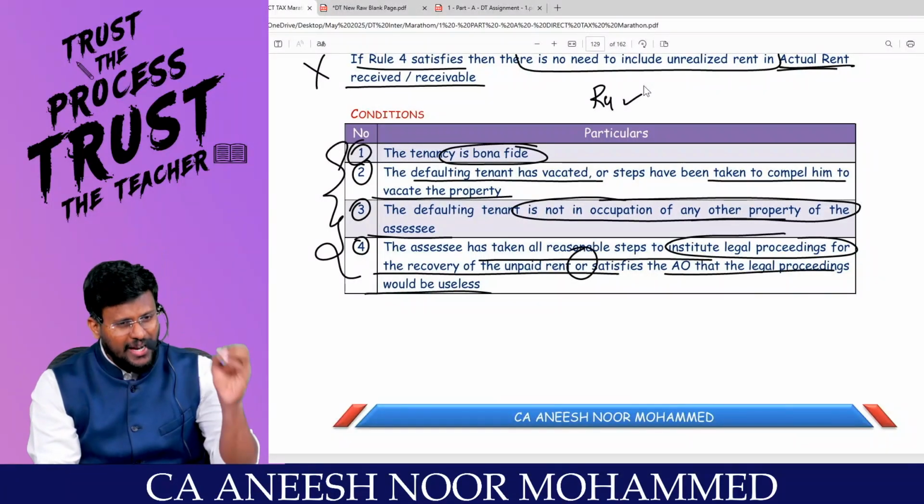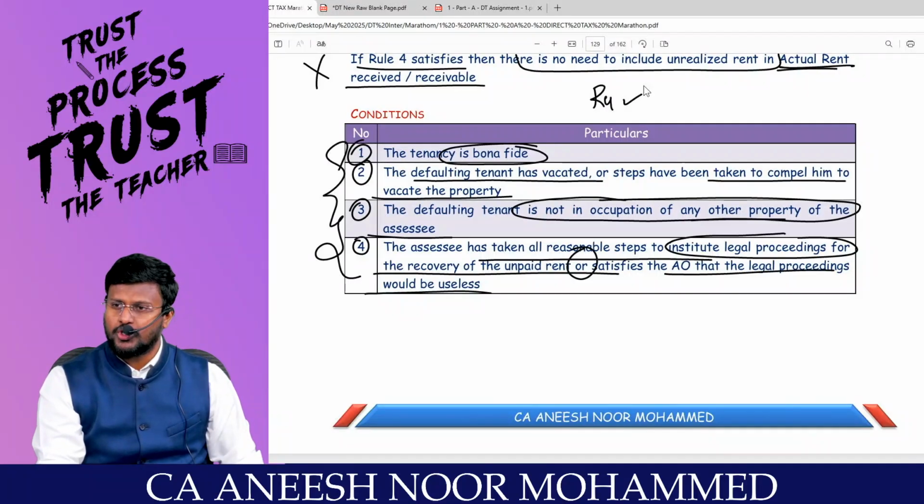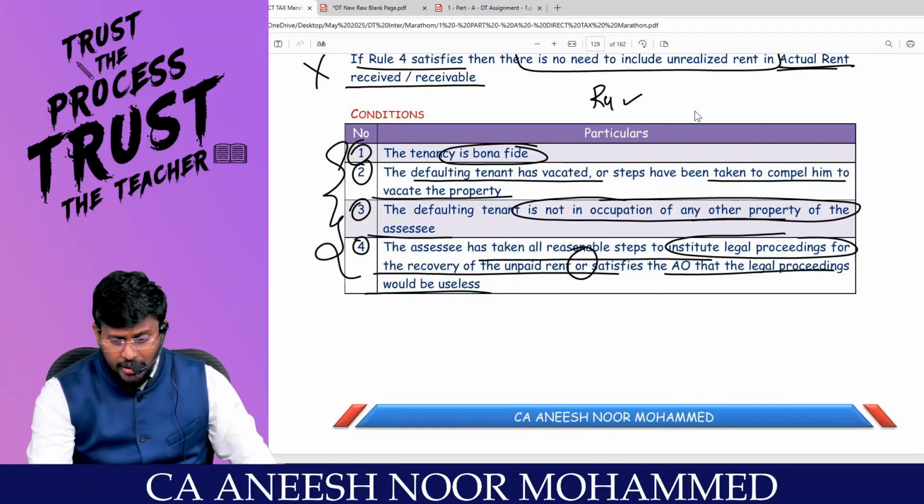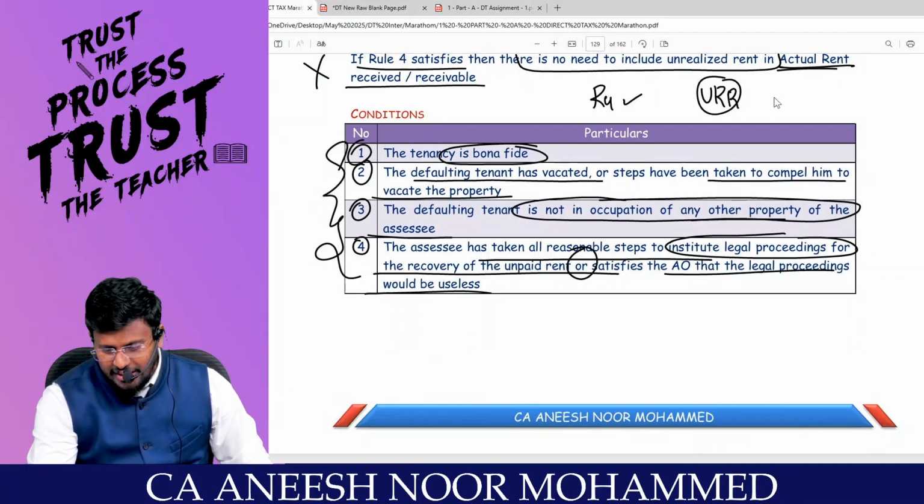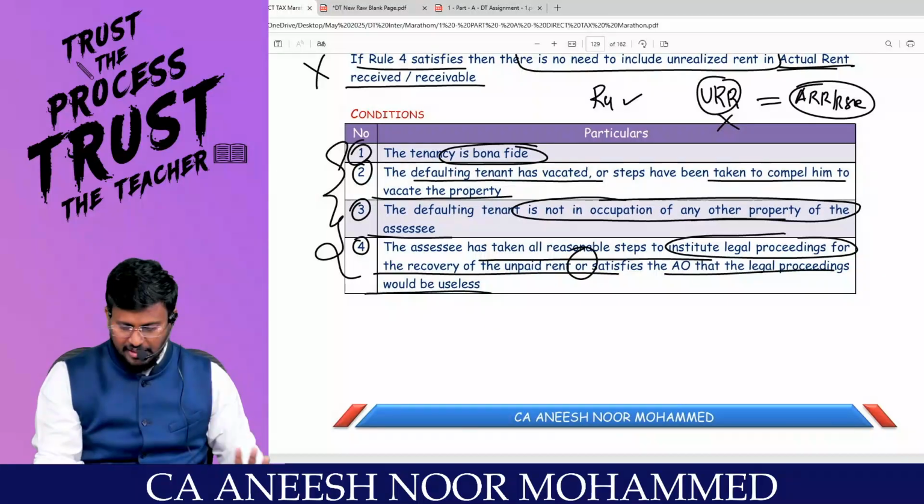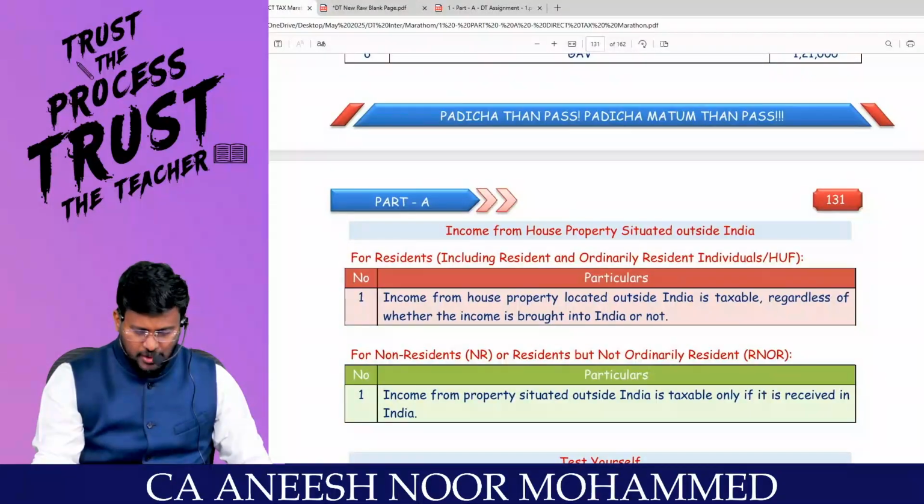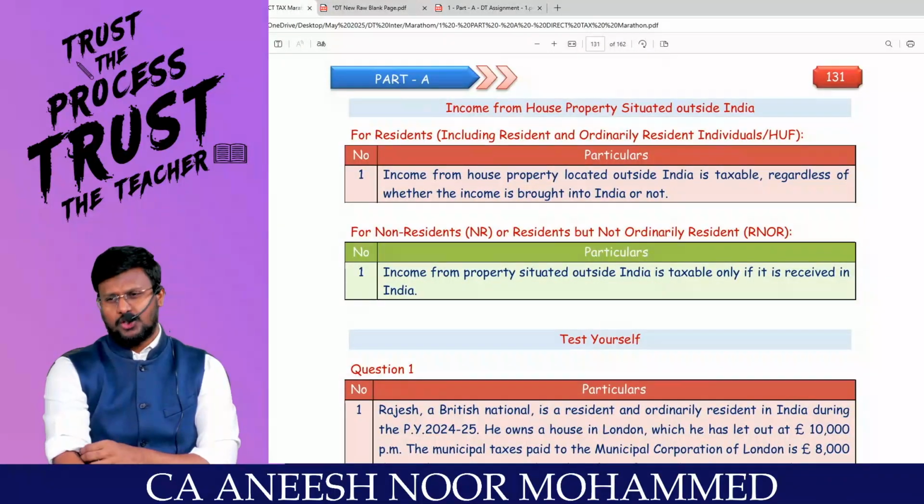Once rule 4 has been satisfied, my dear lovable students, there is no need to include the unrealized rent in the actual rent received or receivable. That means no need to pay tax for the unrealized rent. Are you able to appreciate, sir? That's the story of a fully let out property.